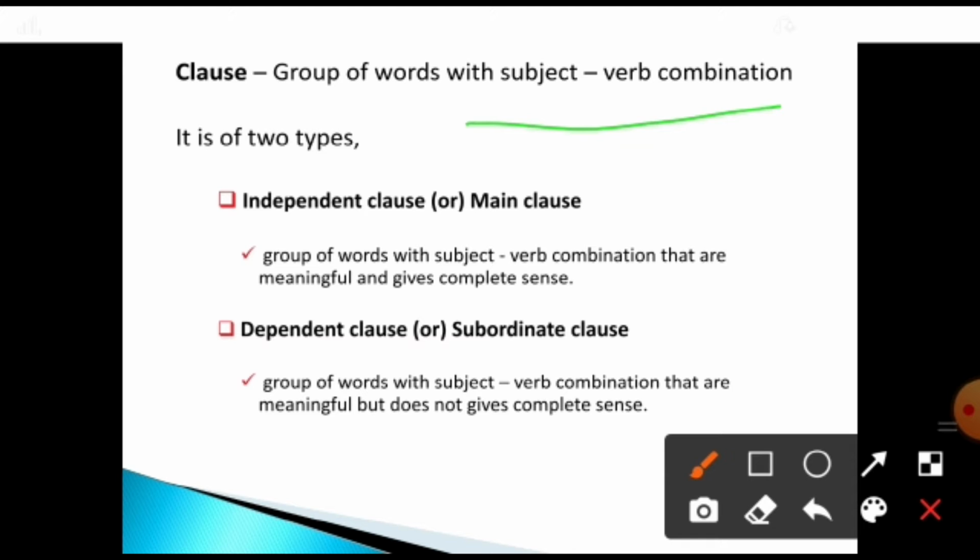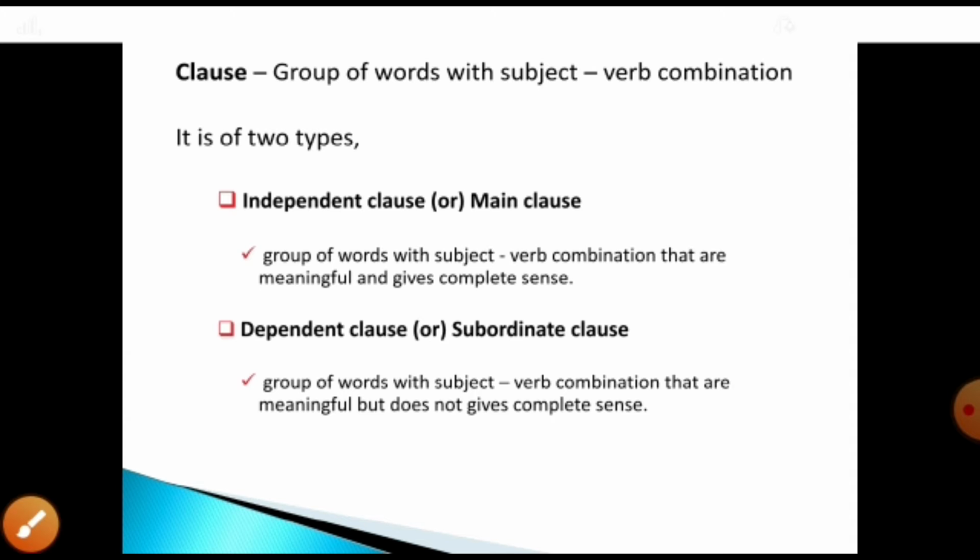Then coming to the next one, the dependent clause or subordinate clause. It is a group of words with a subject-verb combination that is meaningful but does not give complete sense. That is, if we take only that sentence, it doesn't give a complete sense.